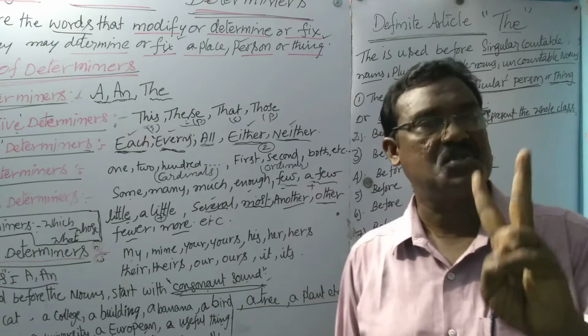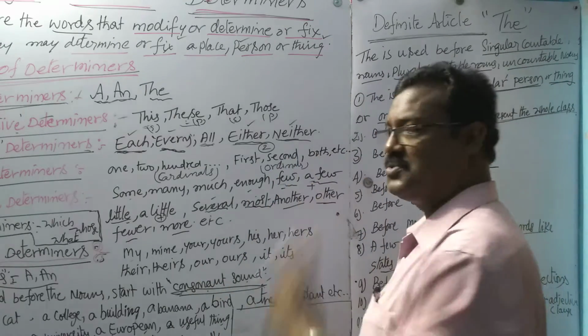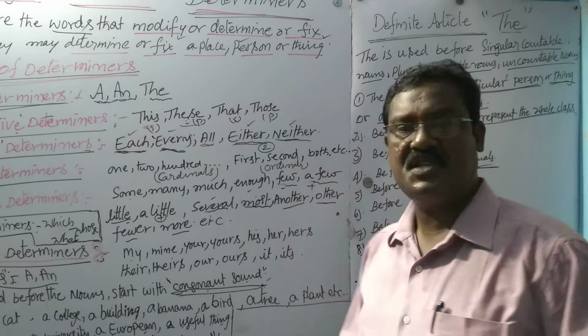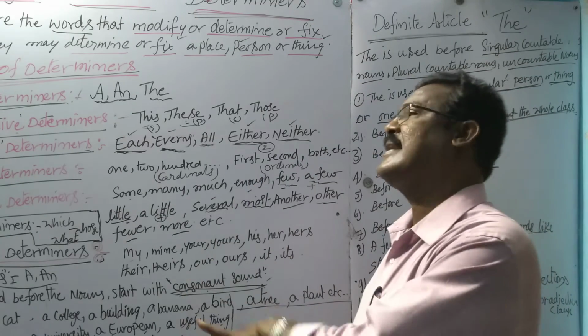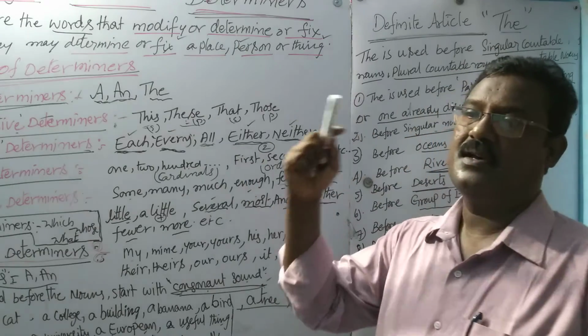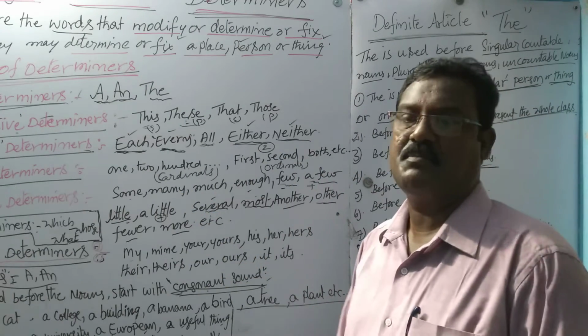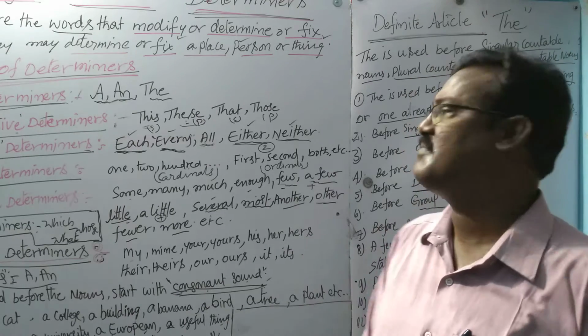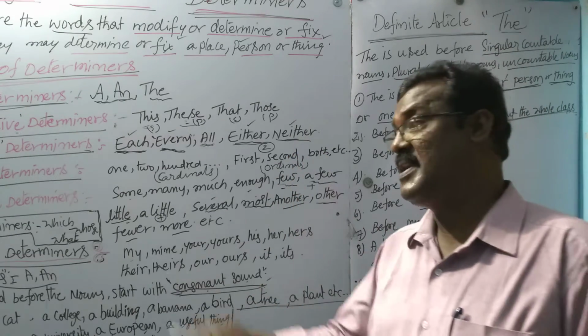So neither refers to two, either also refers to two. Either means either the first person or the second person. Neither means not the first person, not the second person. Either student may attend the function. Means what? Two students are there. The first student or the second student may attend the function. Neither student may attend the function.